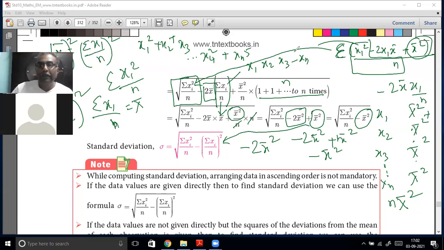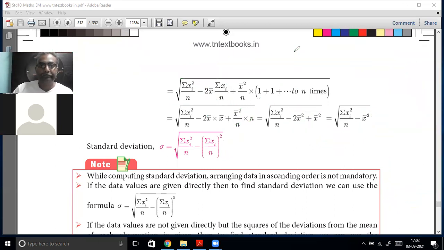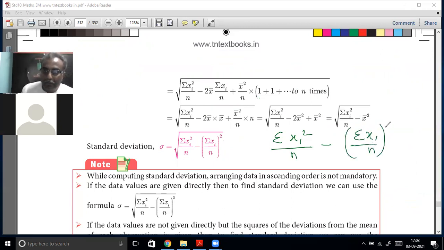So what is the formula you have to remember? Standard deviation by the direct method is equal to the square root of sigma x of I squared divided by n minus sigma x of I by n the whole square. Don't get confused.